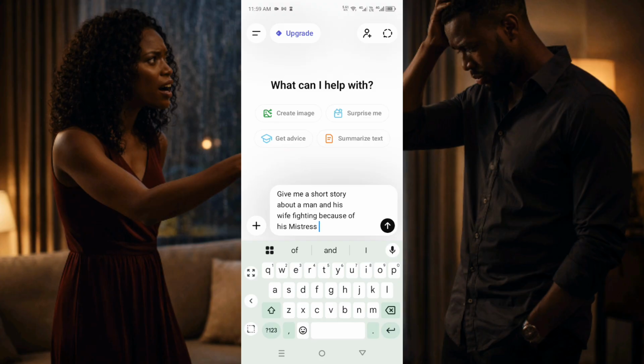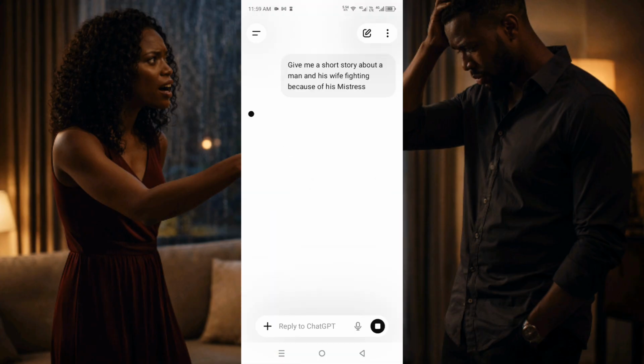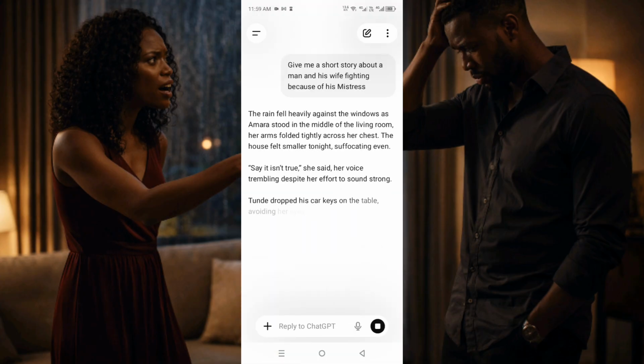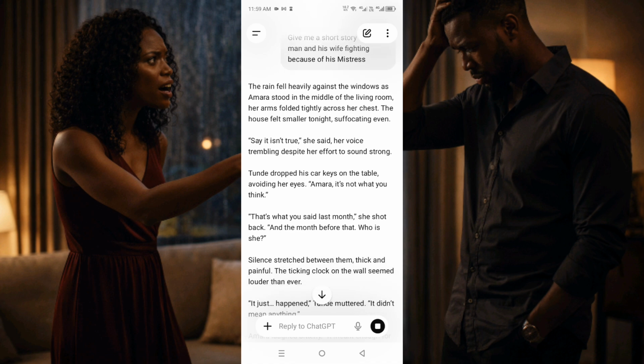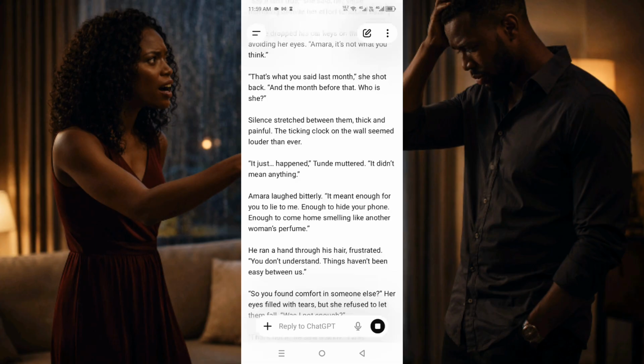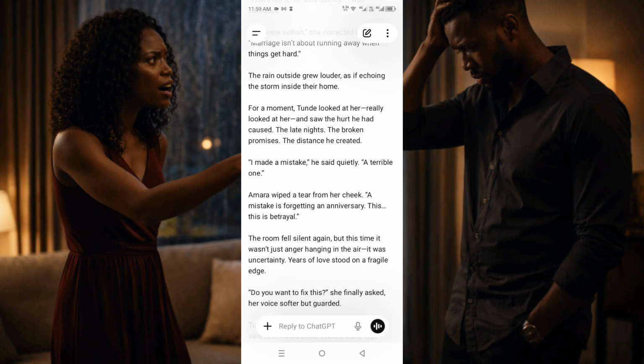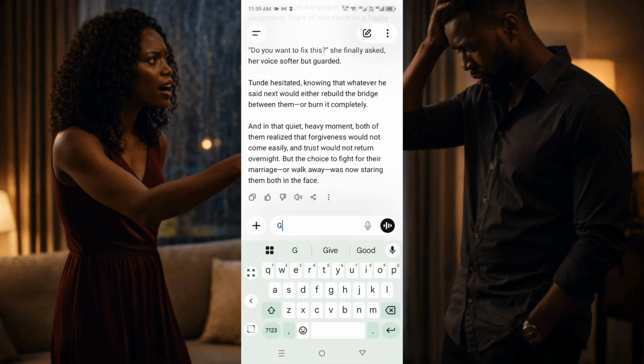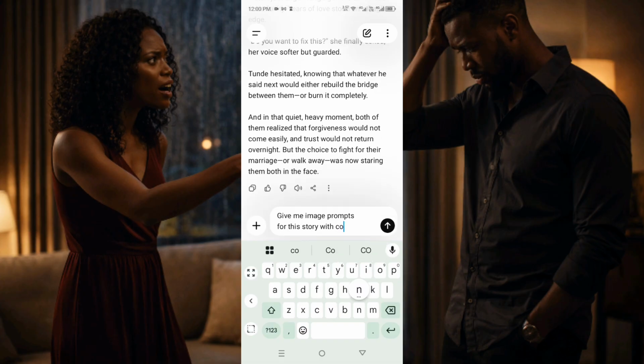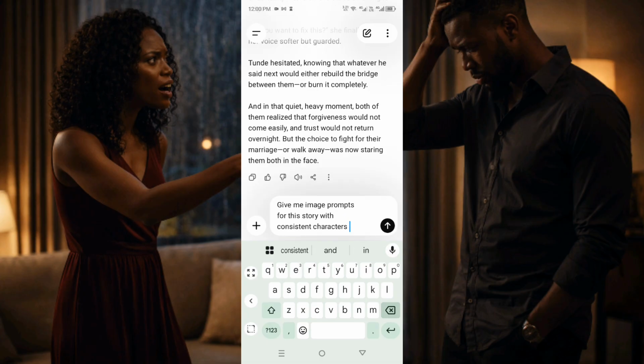So the first thing I'm going to do is I'm going to go to ChatGPT and ask it to give me a story about a man and his wife fighting because of his mistress. Once I type this, I'm going to send it to ChatGPT and ChatGPT will go ahead and give me the story about a man and his wife fighting over his mistress. Once this is done, I'm going to go ahead and ask ChatGPT to give me the image prompt for this story with consistent characters.